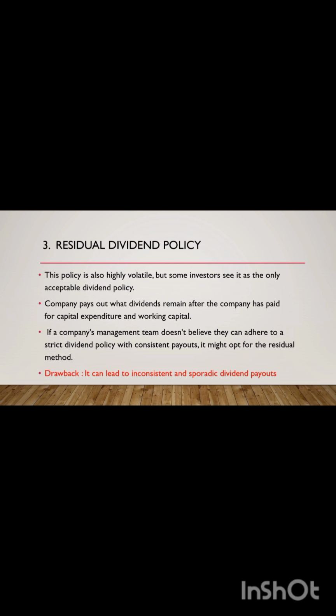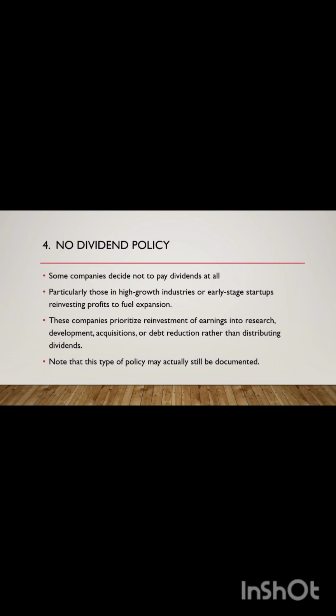If the company's management team doesn't believe they can adhere to a strict dividend policy with consistent payouts, it might opt for the residual method, as it allows the company to use its retained earnings or residual income to invest back into the company or into other profitable projects before returning funds to the shareholders in the form of dividends. The drawback to the residual method is that it can lead to inconsistent and sporadic dividend payouts, resulting in volatility in the company's stock price.